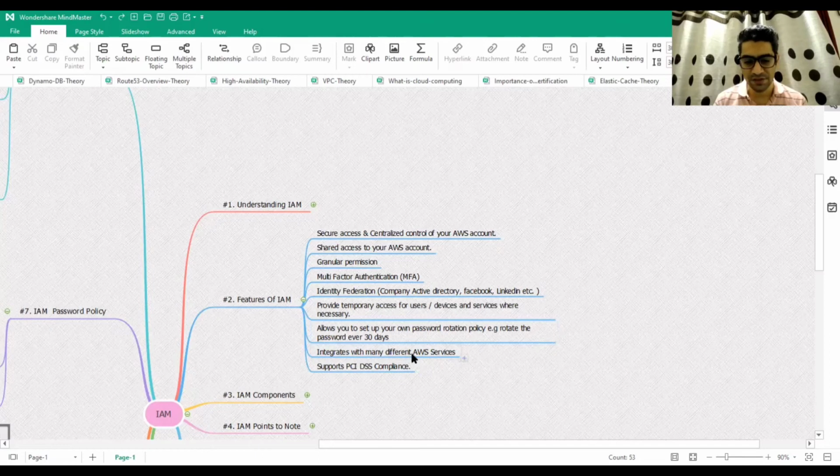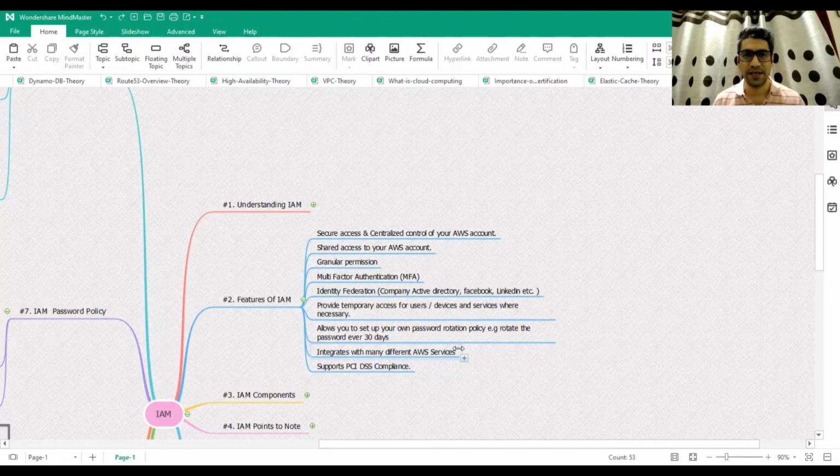Integrate with many different services. This is the important thing. We have more than, like I said, 150 plus services in Amazon. Now let's say you have an EC2 instance, and this EC2 instance would download some file from S3, which is Simple Storage Service. Think of Simple Storage Service as just your Google Drive, though it's more than a Google Drive. The idea to understand is that your server wants to process some log files from a shared drive, which is S3 in this case.